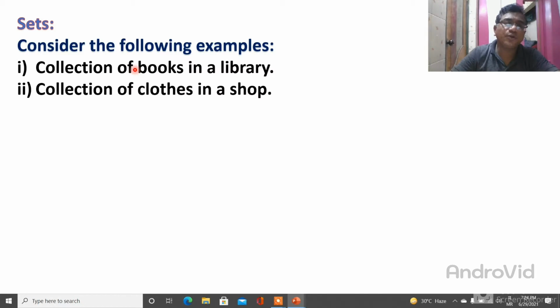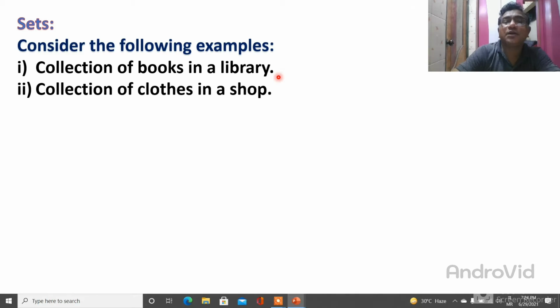So you will understand what a set is. See what they have said: collection of books in a library. All of you know very well, our school also has a library, and in the library there are many different types of books. Those books can be classified separately, by novel, by biography, and in such a way these books can be classified in a library.